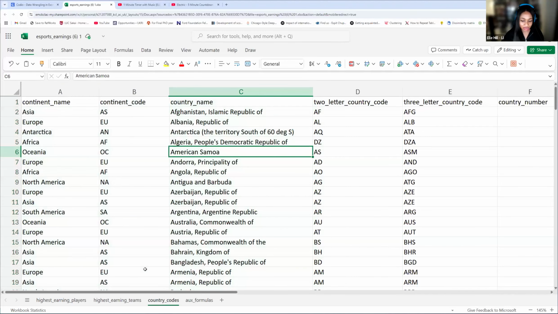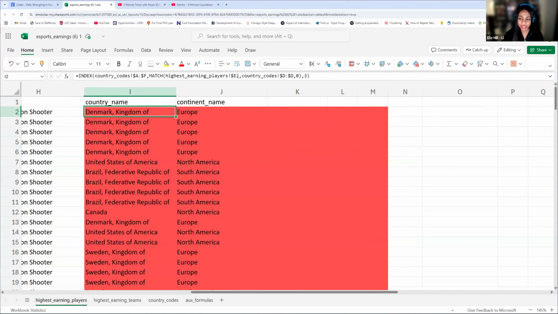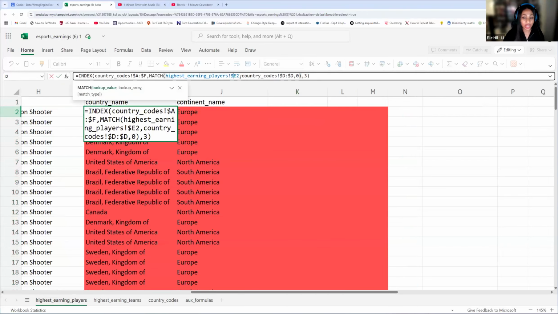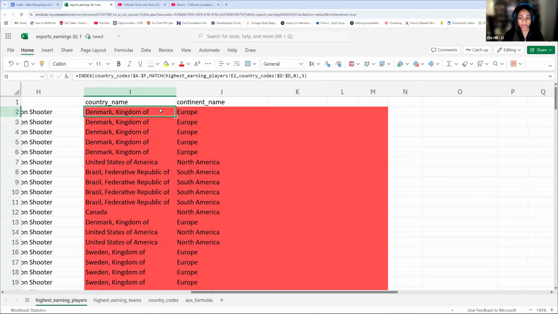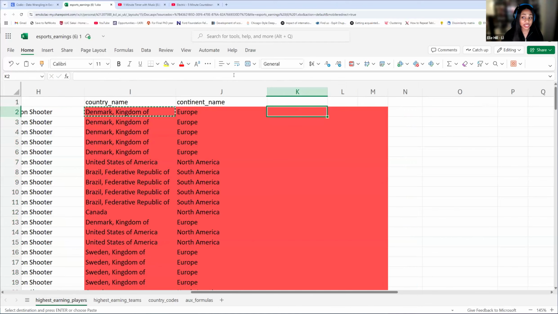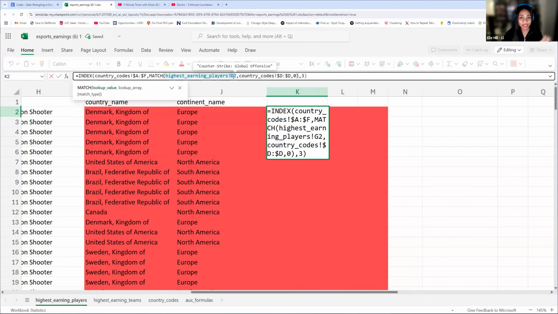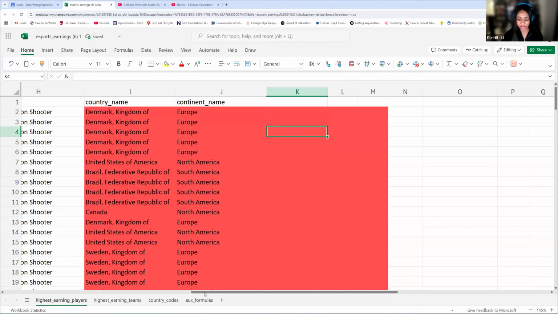And then the $ in E2. For that one, we have this because we're telling Excel, hey, don't move from column E for my lookup value. My lookup value is always in column E. If we don't do this, I'll just show you what happens. It's not going to change anything, except if I copy and paste this somewhere else, you see this is going to change to G2. So by having that $ sign fixing the column that we're looking at, it's easier to copy and paste and manipulate our formulas. So that's why we do it. Okay, great questions.